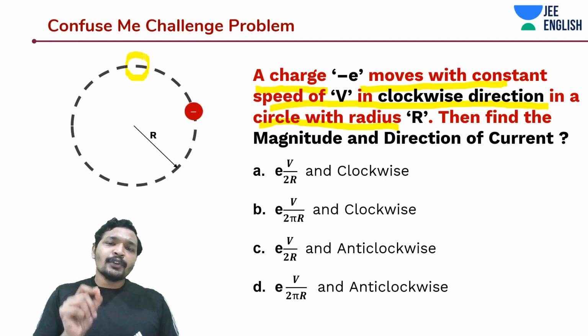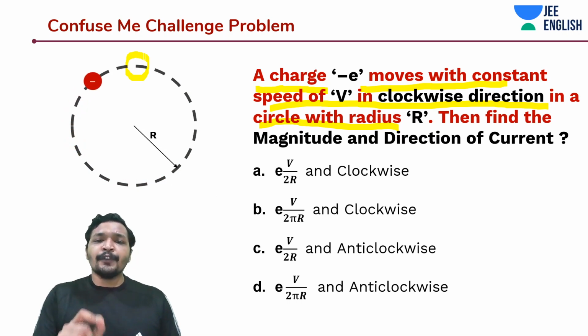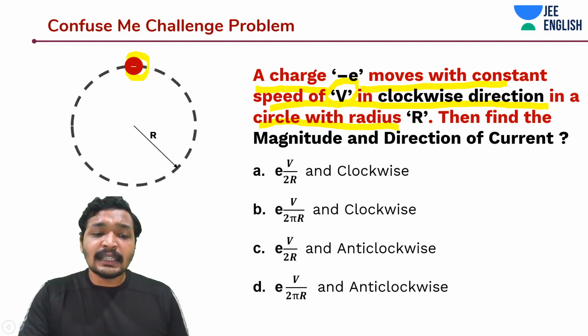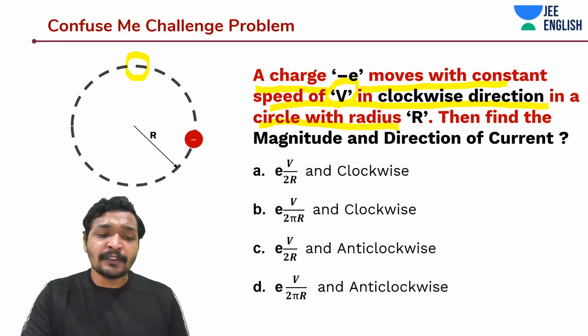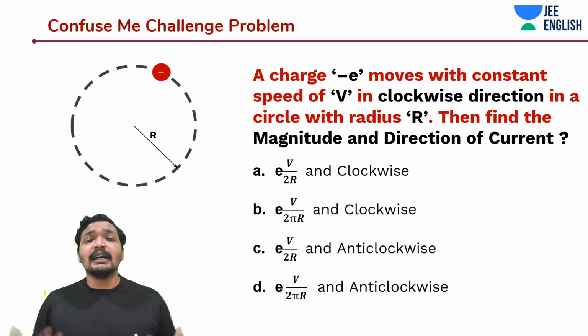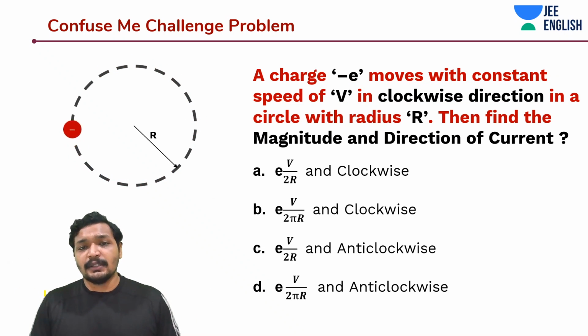And in this case, it's a uniform time period, okay? Because it is moving with a constant speed V. So that means at that specific position, it is appearing again. There is a rate of flow of charges.